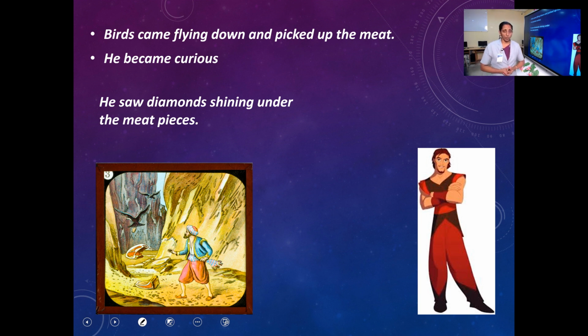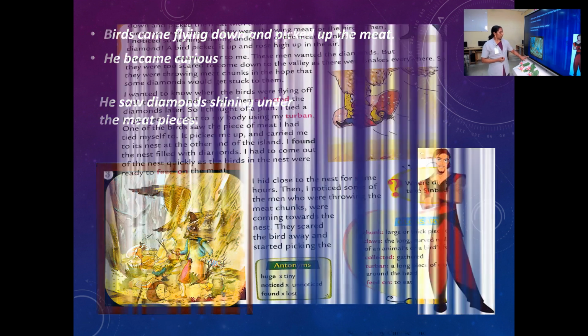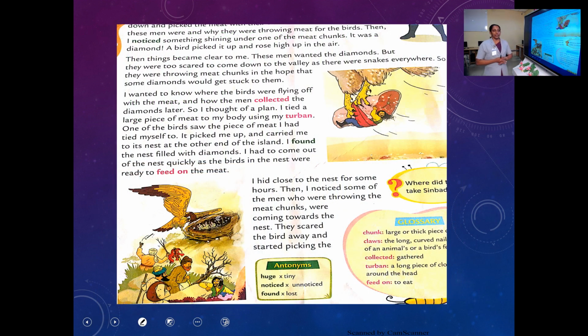He was checking very closely and he saw diamond pieces, something shining under the meat pieces. And he understood what they are. Yeah, they are diamonds. He became so curious. That is the part where we stopped in the last class. Now, we are moving on to the next part of the lesson. Are you ready? Clear? Okay. Please look at the textbook, okay?